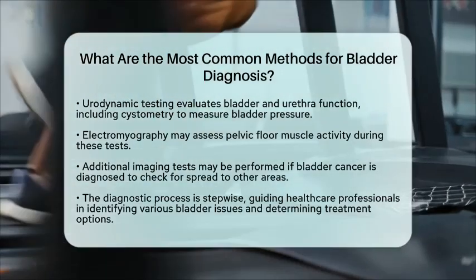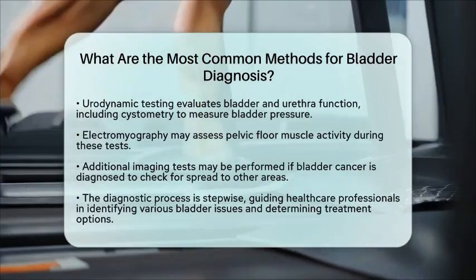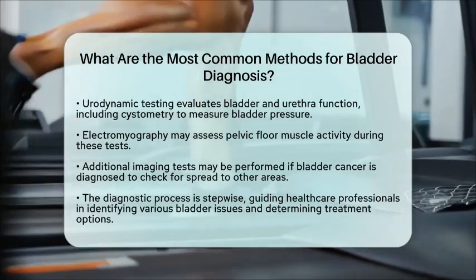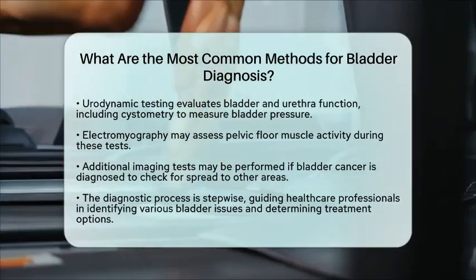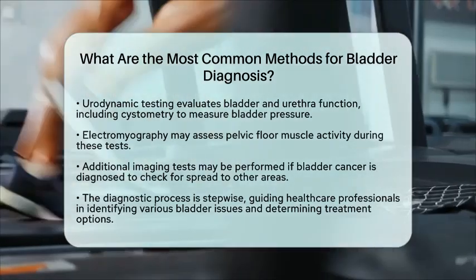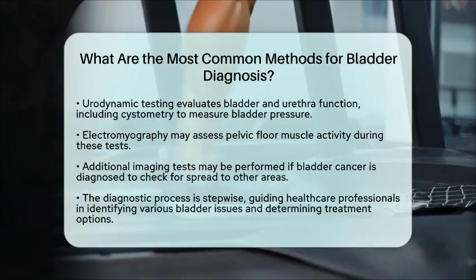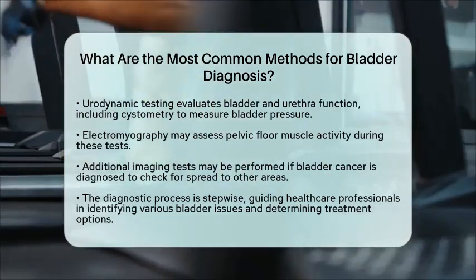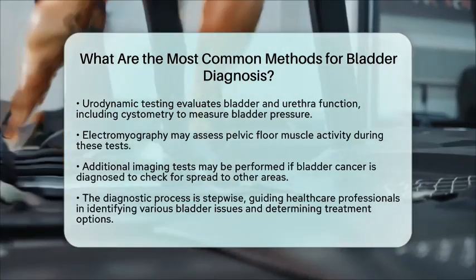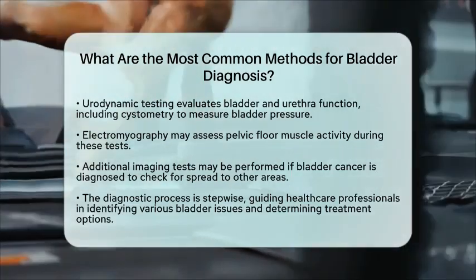In summary, diagnosing bladder conditions involves a stepwise approach. It starts with a medical history and physical examination, followed by urine and blood tests. Imaging and direct visualization through cystoscopy, along with specialized functional tests like urodynamics, provide a comprehensive evaluation. This thorough process helps healthcare professionals identify infections, structural abnormalities, functional disorders, and cancers of the bladder, guiding appropriate treatment decisions.